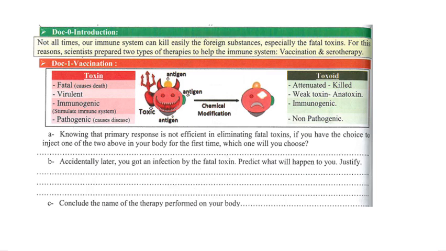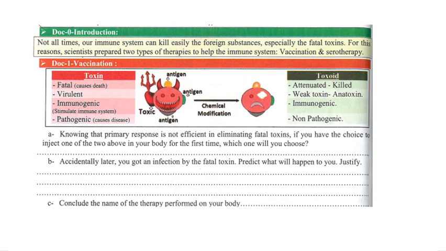When we talk about vaccination, you have to know that we have two elements, toxin and toxoid. The toxin is fatal, it causes death. The toxoid is attenuated or killed toxin, so it doesn't cause death. The toxin is virulent, whereas the toxoid is a weak toxin. It's anatoxin, it's not virulent. The toxin is immunogenic, it gives you immunity, stimulates your immune system, and the toxoid is also immunogenic. The toxin is pathogenic, causes disease, and the toxoid is non-pathogenic.